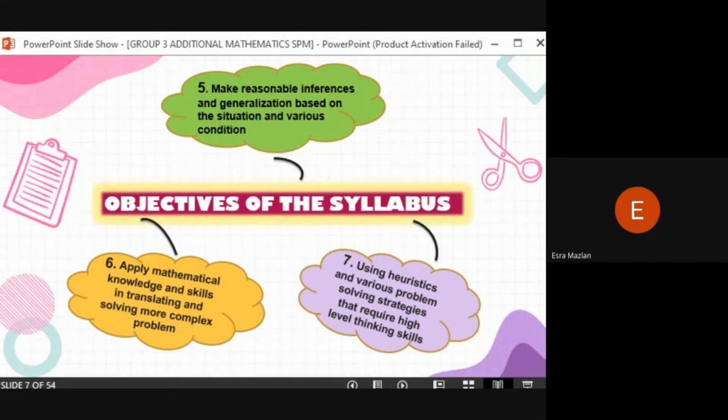Anyone? Meaning of heuristic? No. Okay, they need to know more. Eager to know more.